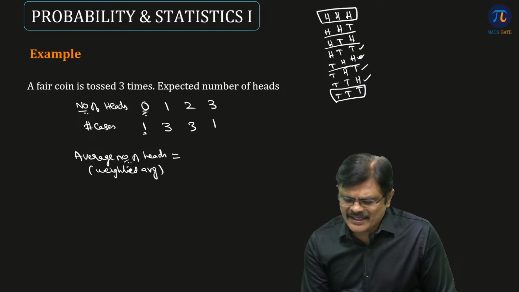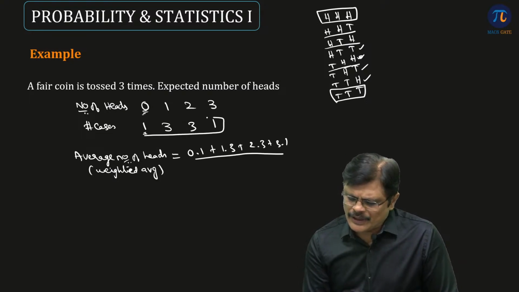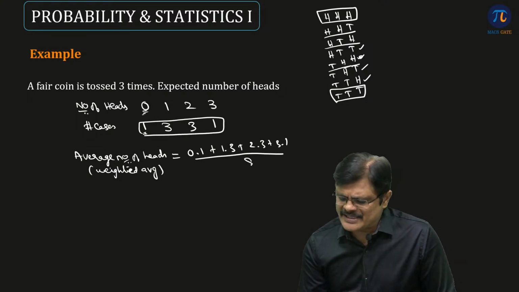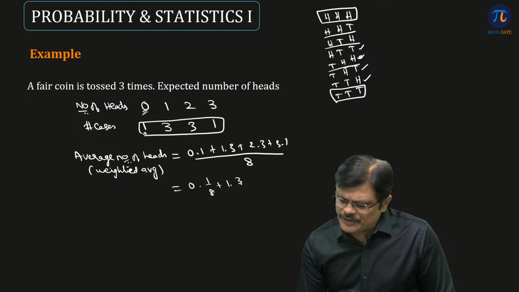So what is it? 0 into 1, 1 repeated 3 times, 2 repeated 3 times, 3 repeated 1 time. Total cases is 1 plus 3 plus 3 plus 1, that is 8 cases. If we write the same thing: 0 into 1 by 8, 1 into 3 by 8, 2 into 3 by 8, 3 into 1 by 8.